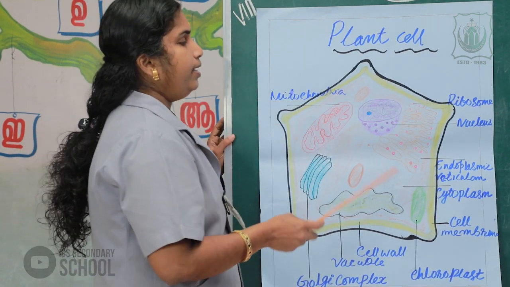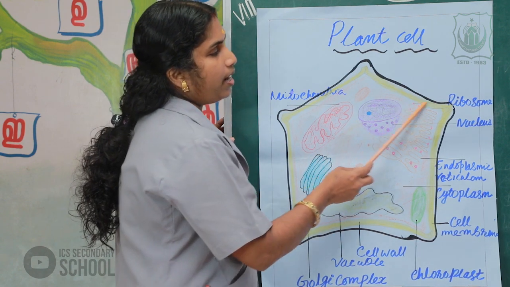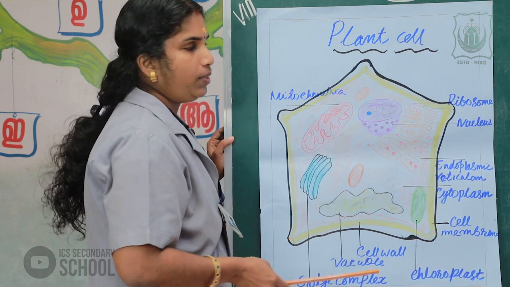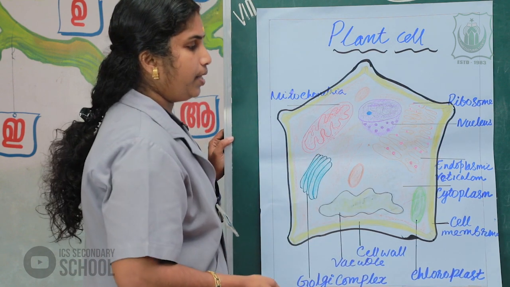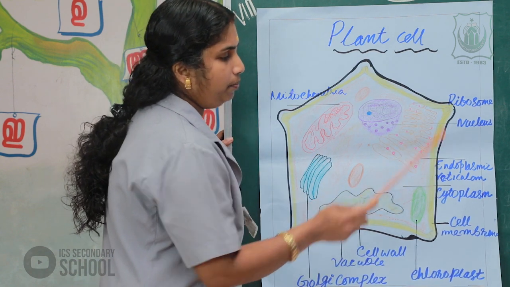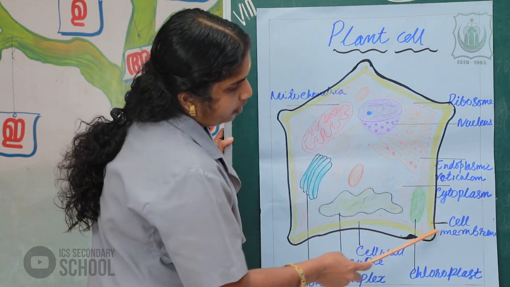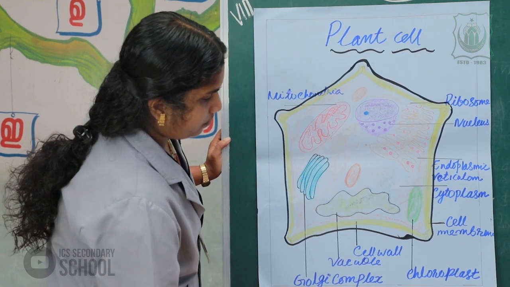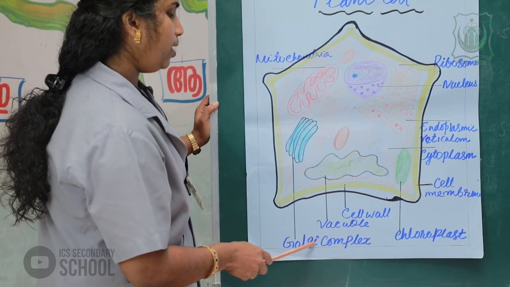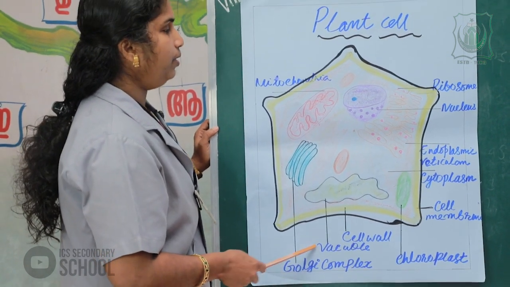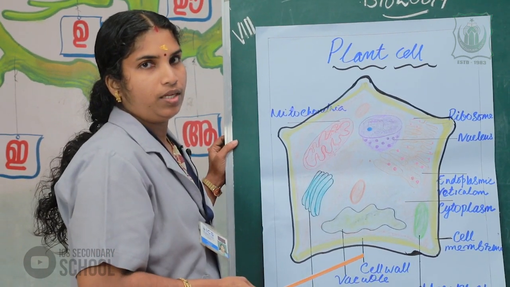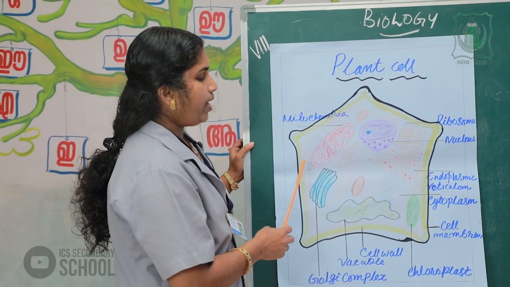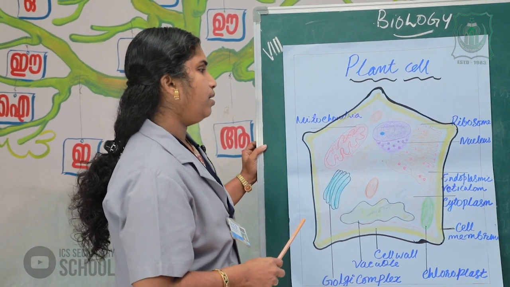Here we can see the ribosomes, nucleus, endoplasmic reticulum, chloroplast, Golgi complex, vacuole and mitochondria.